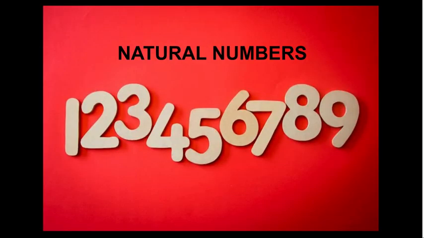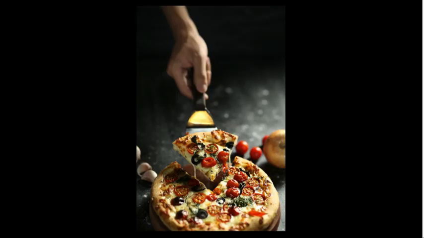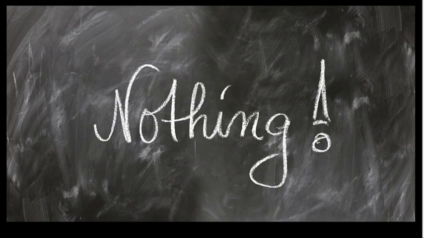Let's break it down. First, natural numbers, for example 1, 2, 3, and so on. These are the counting numbers. The ones you use to count your victories in video games, or how many slices of pizza you've eaten. Second, whole numbers. For example 0, 1, 2. The same as natural numbers, but now we're including 0. Because sometimes you win nothing.